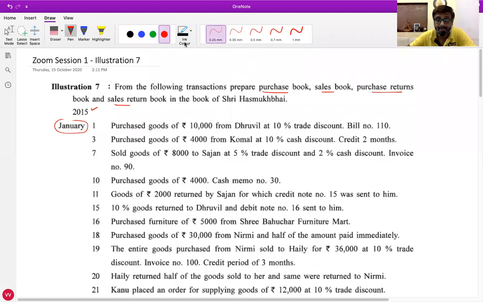Purchase goods of rupees 10,000 from Dhruvil at 10% trade discount. Bill number 110. Now all of you understand this. First of all, is it purchase of goods or assets? Goods. Is it cash or credit purchase of goods? Credit. Name is given, so it's a credit purchase. So will we record it in these subsidiary books? The conditions are fulfilled.